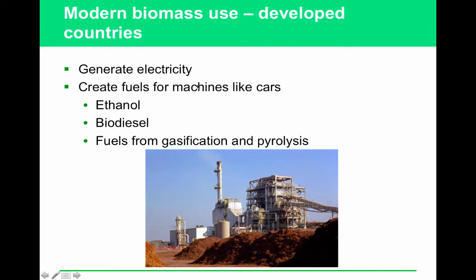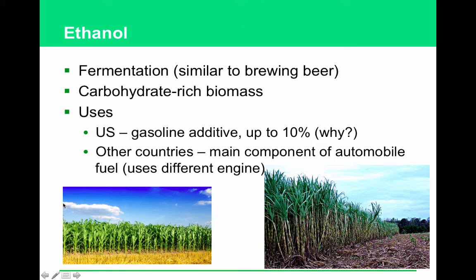All right, and here in developed countries, you use it to generate electricity. You burn the fuel to boil the water, to create the steam, to turn the turbine, to turn the generator, to create the electricity. You can also use it to create fuels for machines like cars. You can use anaerobic processes to create ethanol and biodiesel. And also fuels come from two other processes called gasification and pyrolysis. And here you can see this biomass is lining up at a plant to go ahead and be turned into a type of fuel.